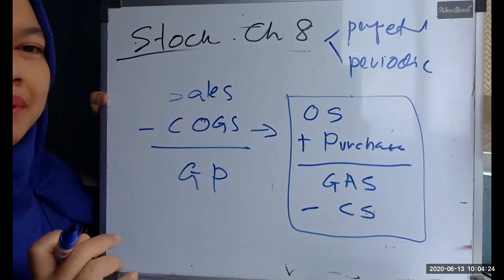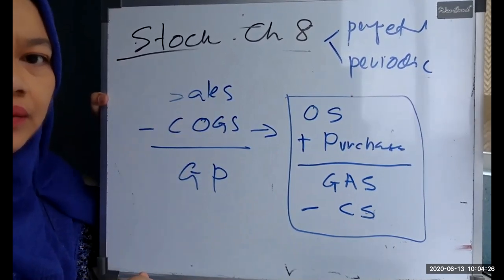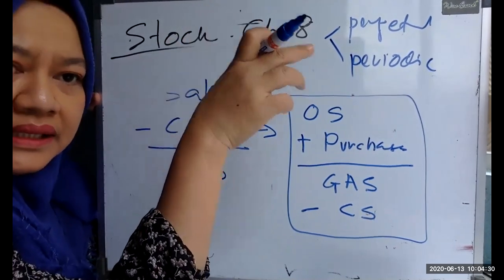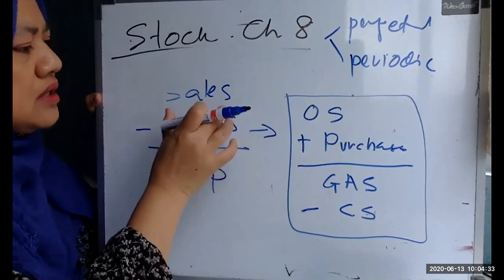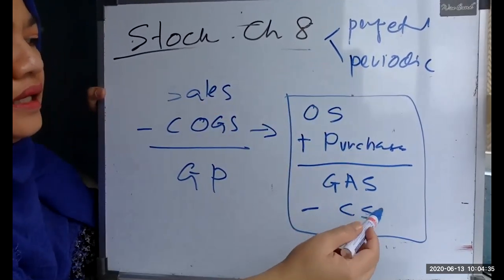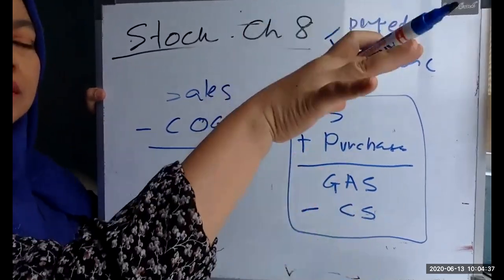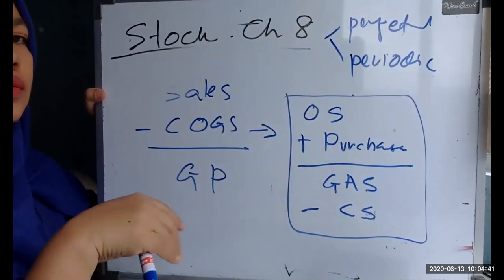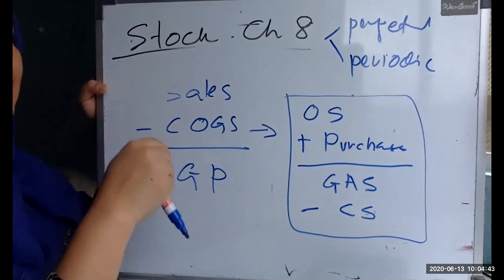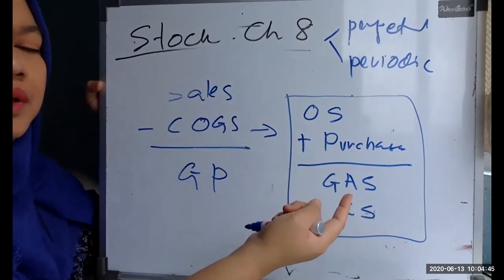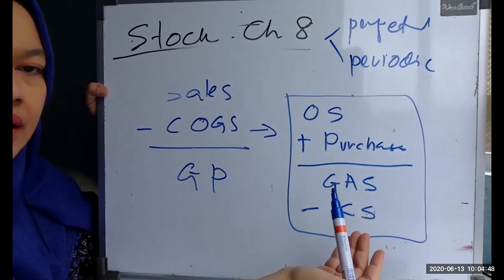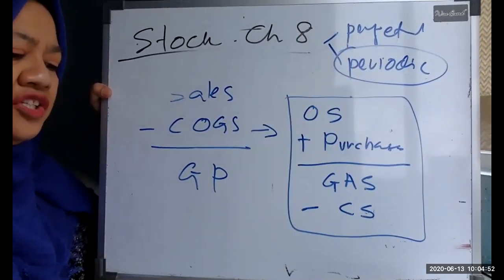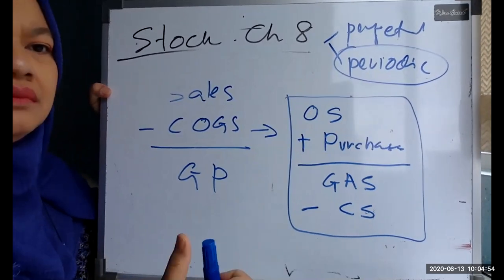So when you have a perpetual system, you just take the cost of goods sold from the second column. For your closing stock, you don't have to compute it, because you can see it from the table. So under perpetual, you can determine your cost of goods sold and your closing stock at any time. But when talking about periodic, you don't have that luxury of having a system in-house.